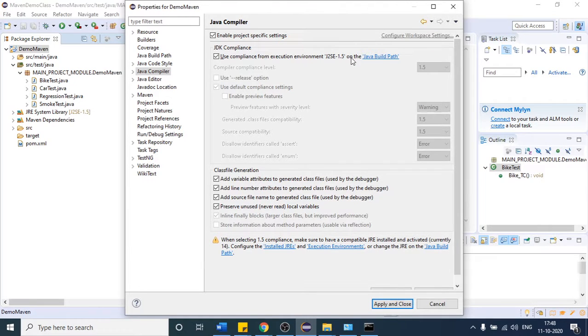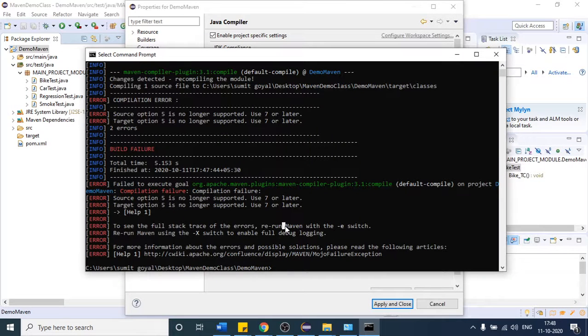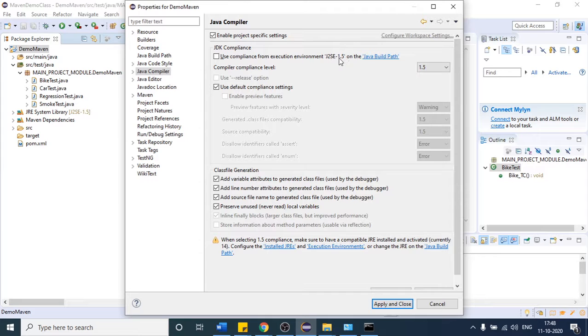By default, what will happen? There is one Maven compiler that is going to use this 1.5 version of JDK. Nowadays, the people who designed Maven are saying that this version is getting older and it is not supported by Maven. But by default, it will come here and use this 1.5 version. So what will happen? Our test case fails.